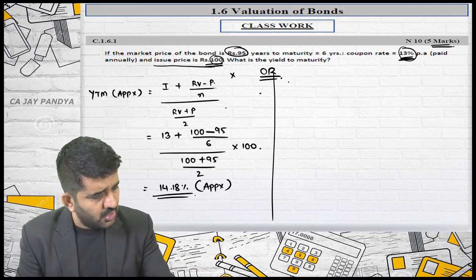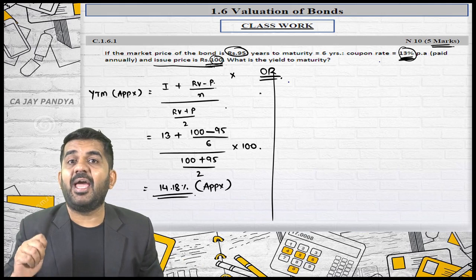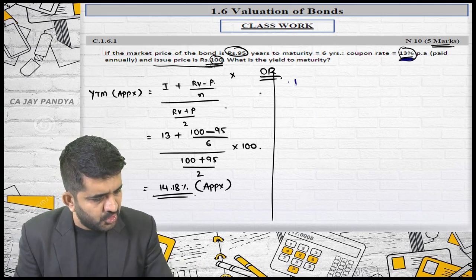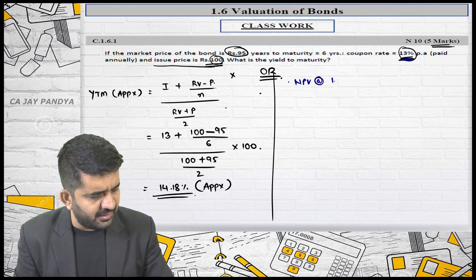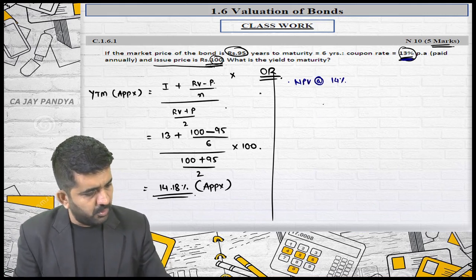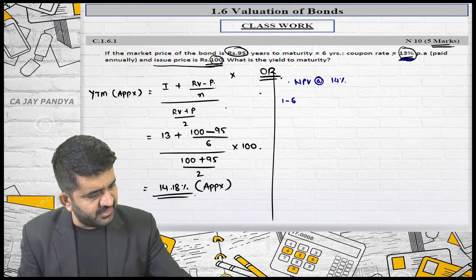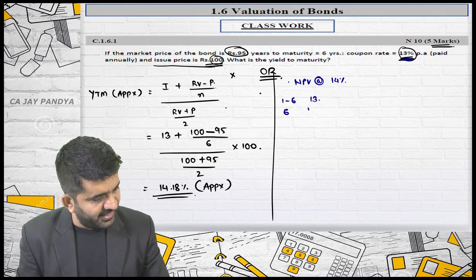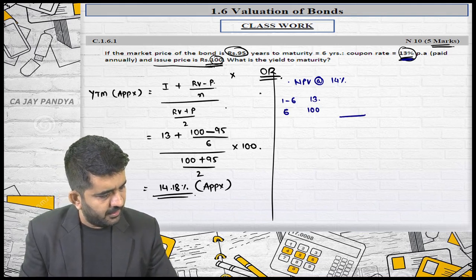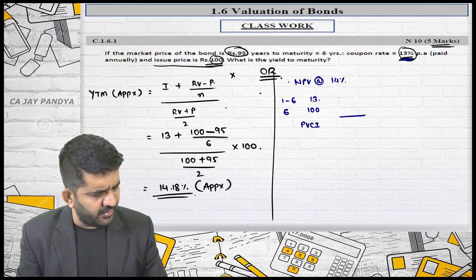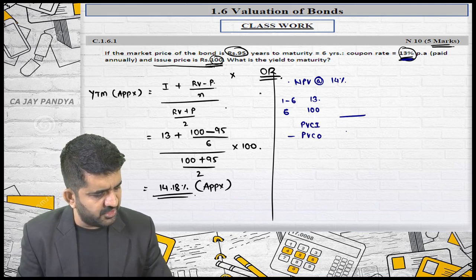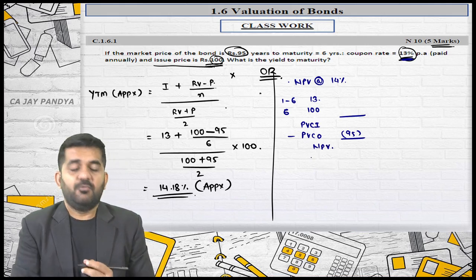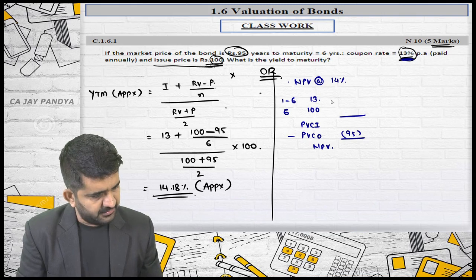So in this case, what will be the answer? I will be finding out NPV at first 14% because I know it is greater than 13%. So I am finding out NPV at the rate of 14%. What will be my cash flow? From 1 to 6 years, it will be 13 rupees, and in 6th year, I will be getting 100 rupees back. I will be finding out present value of cash inflow minus present value of cash outflow, which is 95. I will be getting answer of NPV. Is it alright? Let me find out answer of this.